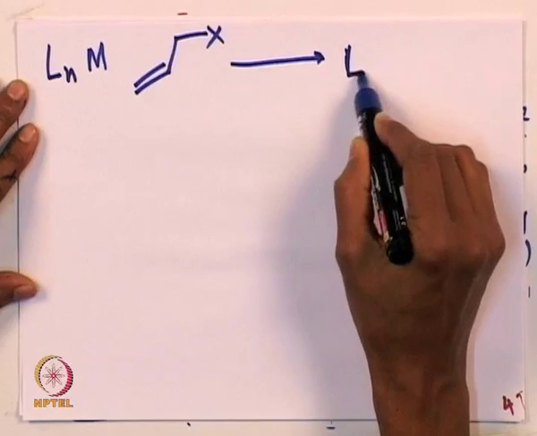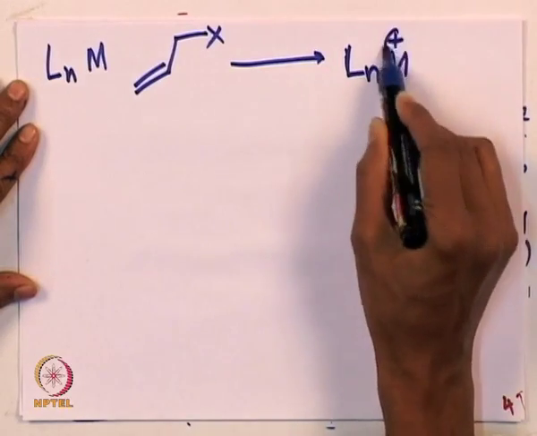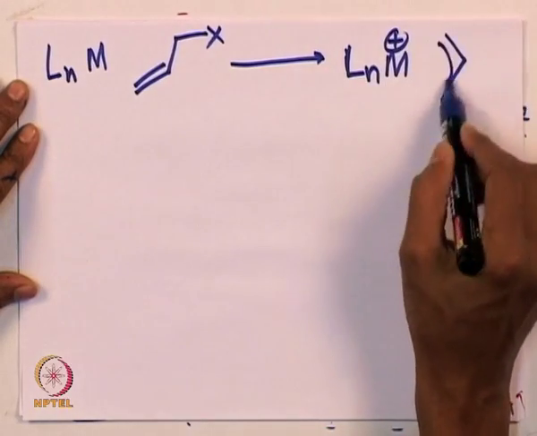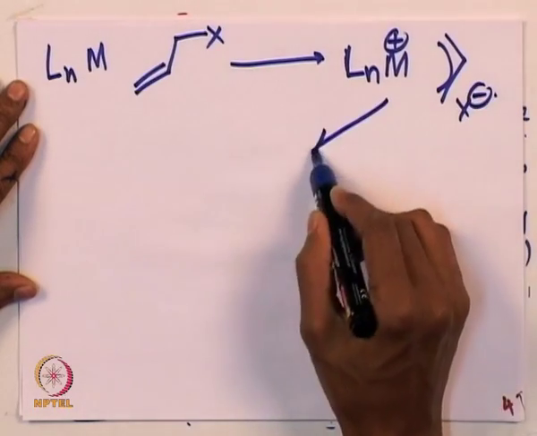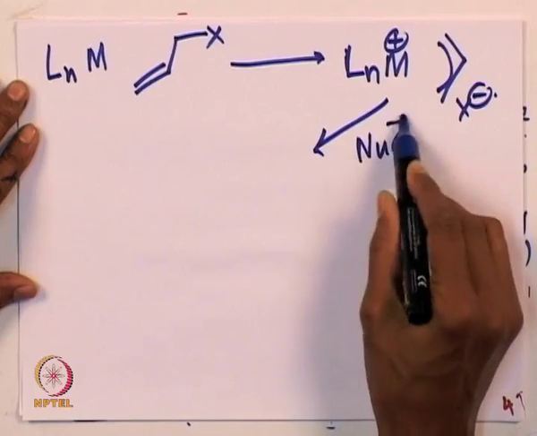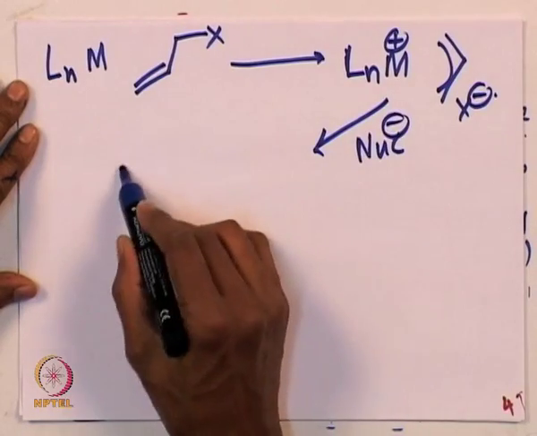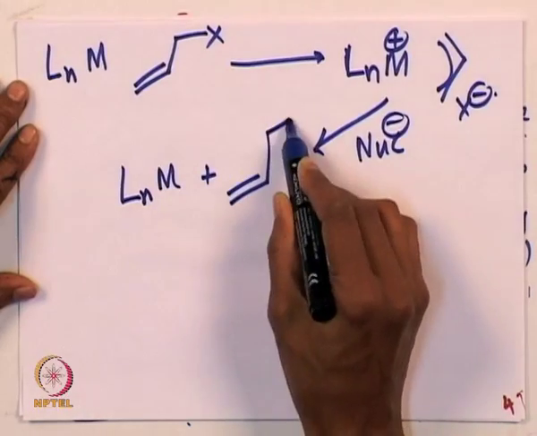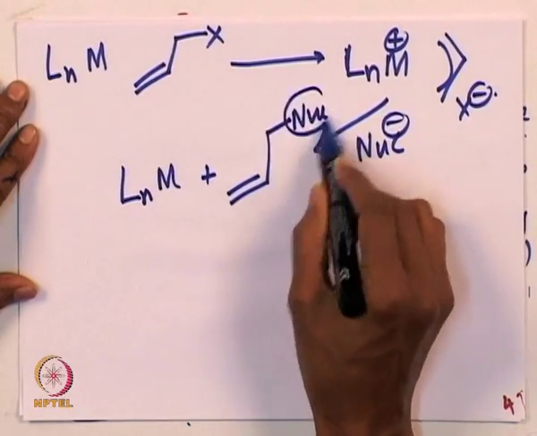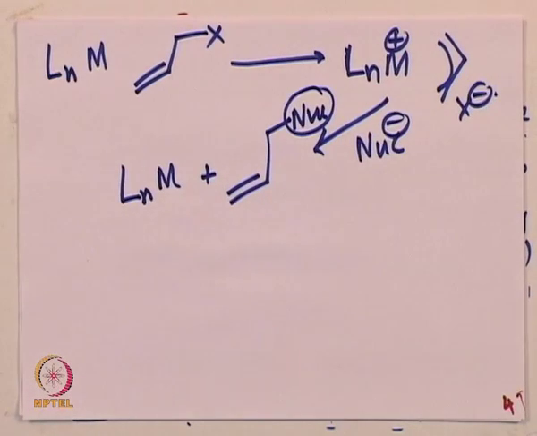Overall, we can get this organometallic intermediate where we have this allyl species generated. Now from there, if a nucleophile is attacking, we are going to get LnM plus this nucleophile over here, right? So this is also an example of a nucleophilic attack by an external ligand.